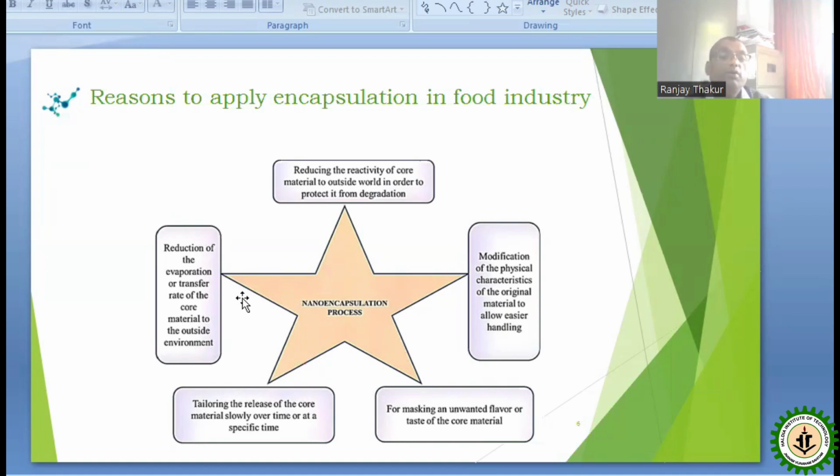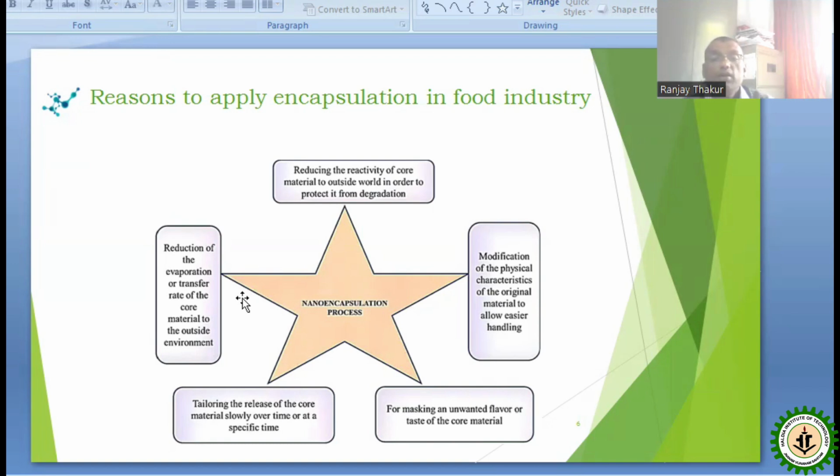Sometimes what happens, suppose you take any targeting material, drugs or vitamins or other things, when that reaches our body, it interacts with other substrates and gives various byproducts that may be beneficial or harmful. So for preventing that reaction, this encapsulation is essential. Once it is encapsulated, that prevents their denaturation or degradation due to the action of other components.